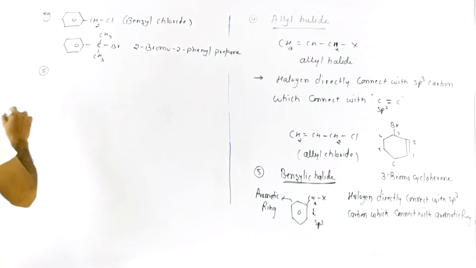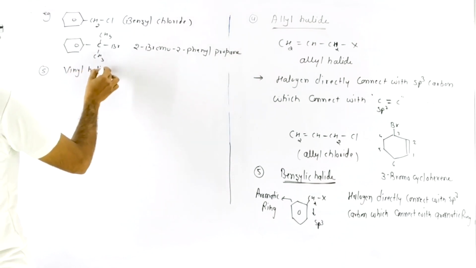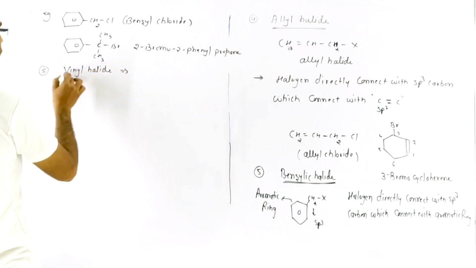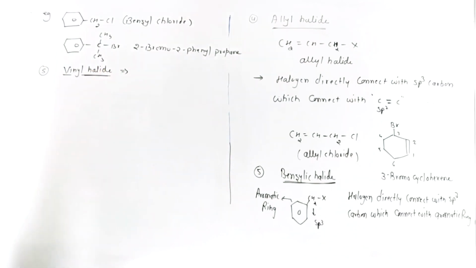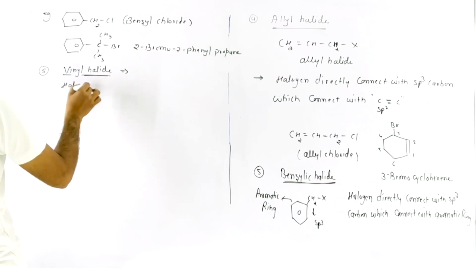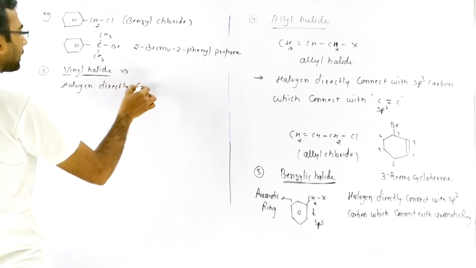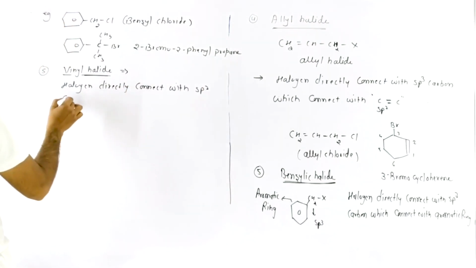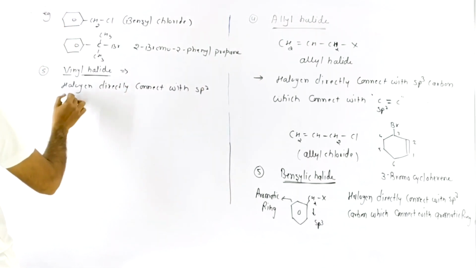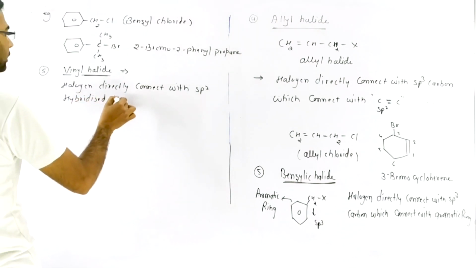Now fifth, vinyl halide. What is vinyl halide? The halogen is directly connected to an sp2 hybridized carbon.